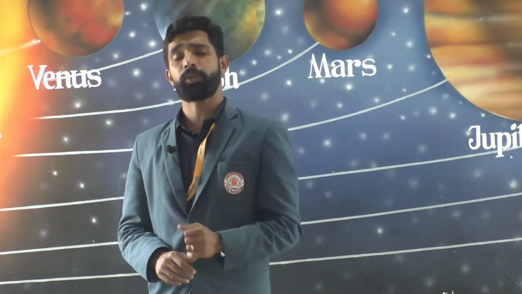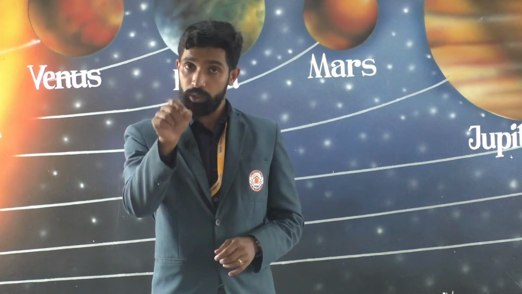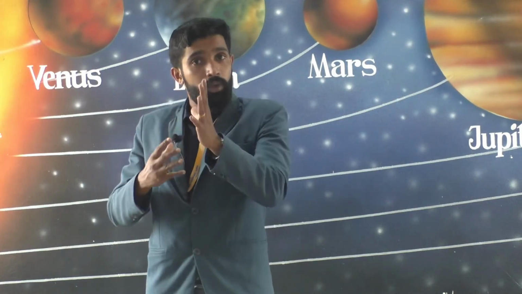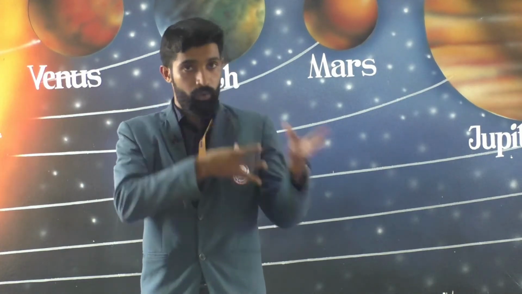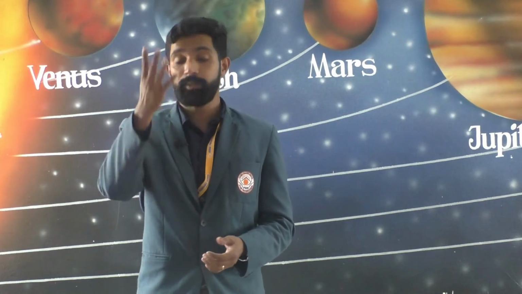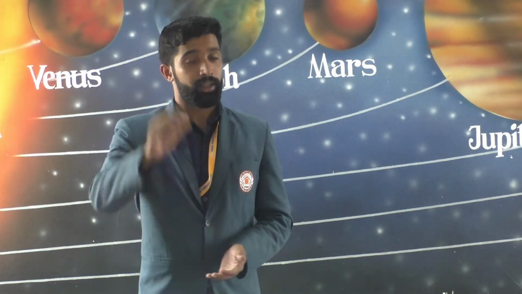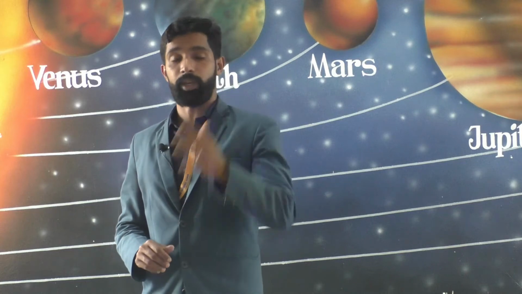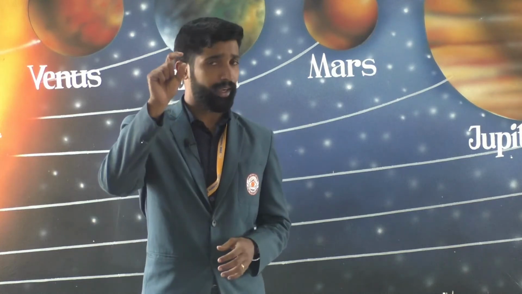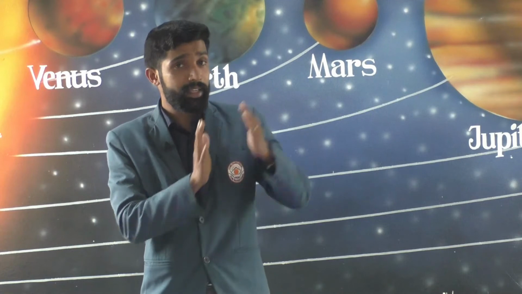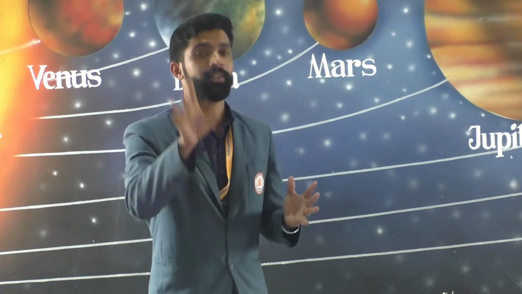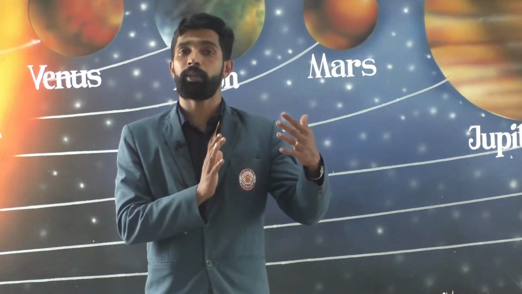Absolute humidity is the actual amount of water vapor in a given volume of air at a given temperature. It is measured in grams per cubic meter. Then what is relative humidity?